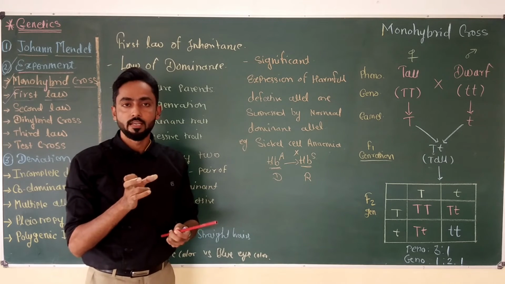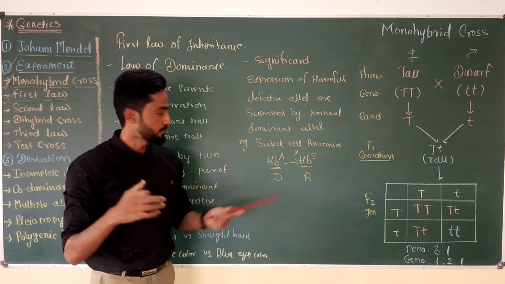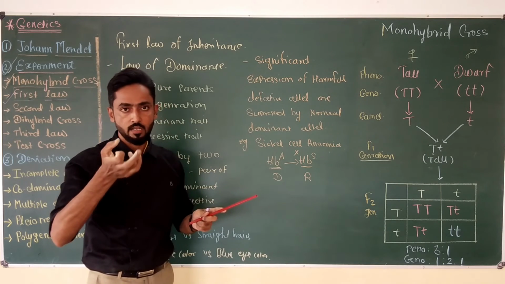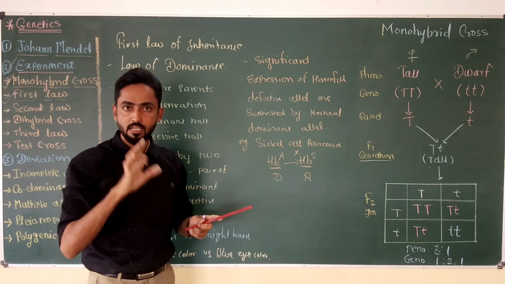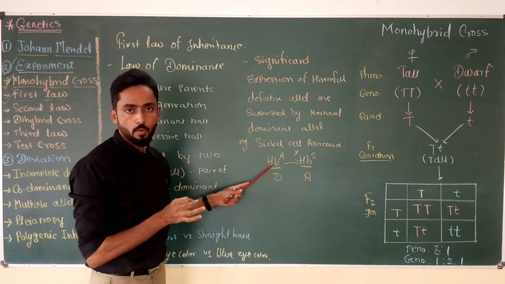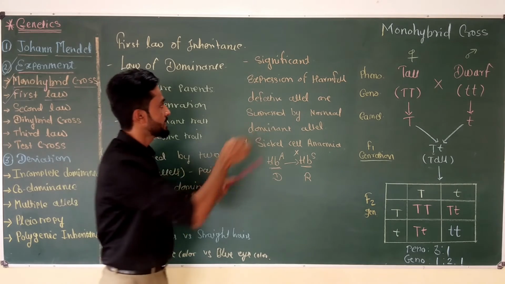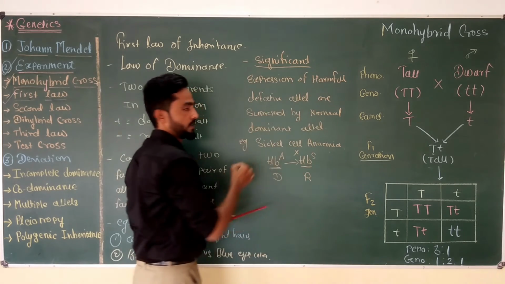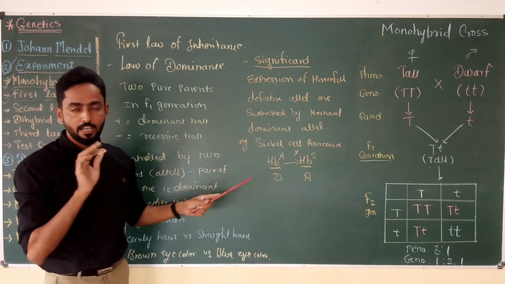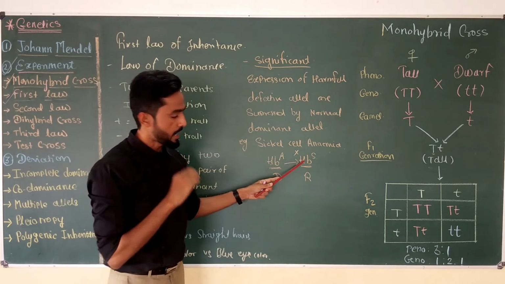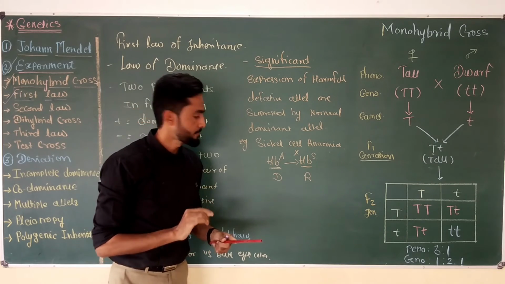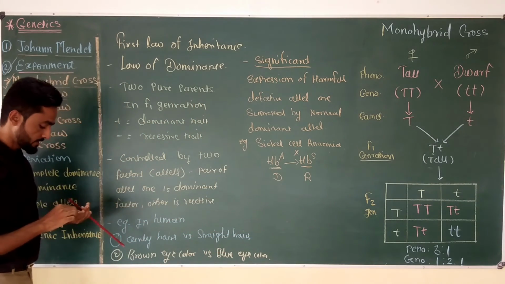The person only functions as a carrier. The person can transfer this harmful gene from one generation to the next generation, but the disease progress is inhibited in this person because of the presence of this normal dominant gene. So this is the significance of this law: due to the presence of the normal dominant gene, the expression of the harmful defective recessive gene can be controlled. The last point that we have to discuss is that